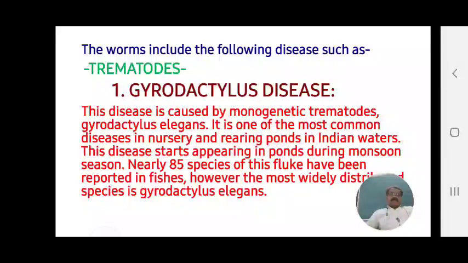The first is the monogenetic trematode Gyrodactylus. Gyrodactylosis is the most important and most dangerous disease found in fishes.